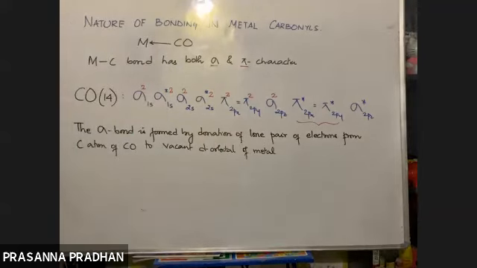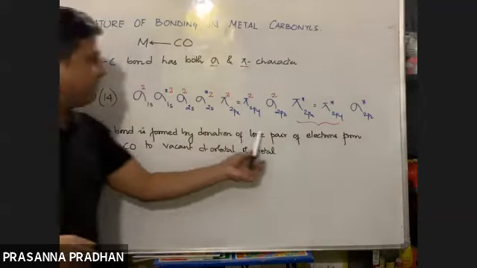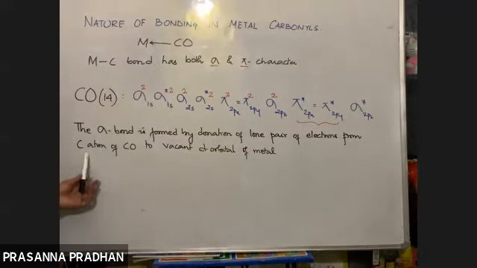So how is the sigma bond formed? The sigma bond is formed by donation of a lone pair of electrons from the carbon atom of carbon monoxide to the vacant d orbital of the metal.